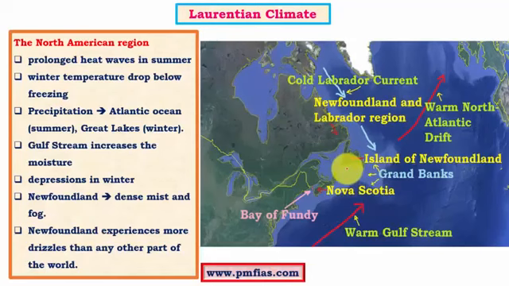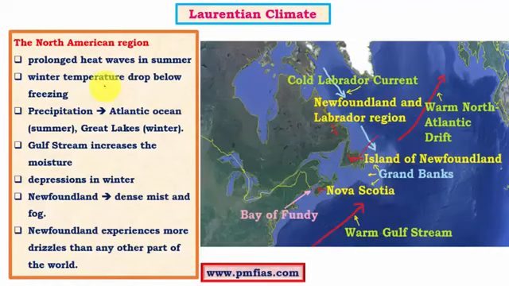So this particular region is under the influence of convergence of oceanic currents, which leads to mixing of cold and warm waters. It is also called upwelling, and hence this particular mixing leads to foggy conditions due to temperature inversion, and these foggy conditions bring a good amount of drizzle to the island of Newfoundland.